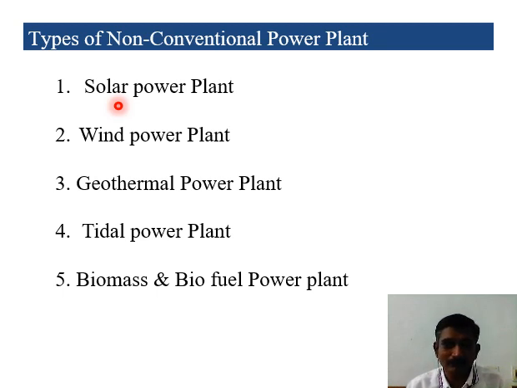Even though we have coal mines, we are purchasing from other countries. So the transportation charge and purchasing charge of the conventional energy sources is very high. If you compare with non-conventional energy sources, we are not paying any money to the naturally available resources. But coal is also a naturally available resource, uranium also, petroleum also. But we are paying the money. We are purchasing it, then utilizing it to generate the power. So in non-conventional sources, the cost is very low.